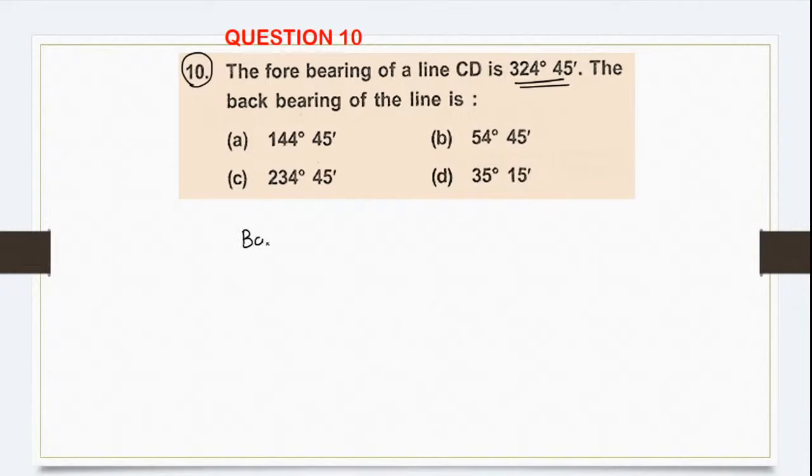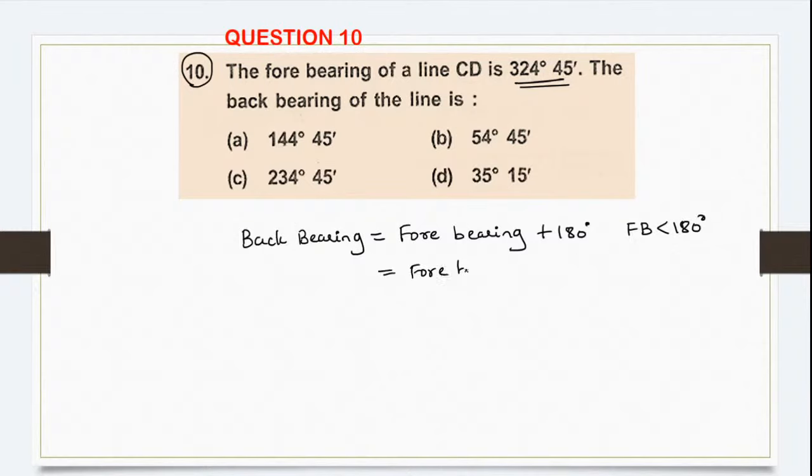So before you give me the answer, I would like to write the formula for this. So whenever back bearing is asked, it is forebearing plus 180 degree if your forebearing is less than 180 degree, and your back bearing is equal to forebearing minus 180 degree if your forebearing is greater than 180 degree.